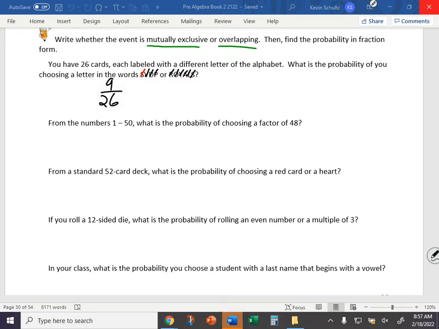How many hearts are in a deck and a red? How many red and a heart? Well, let's get there a little bit. So what do we decide? Is this mutually exclusive or is it overlapping? Overlapping, because you have that S that showed up in more than one place.